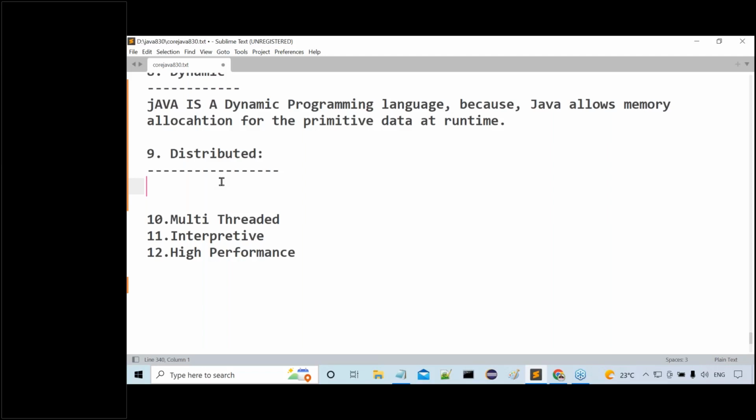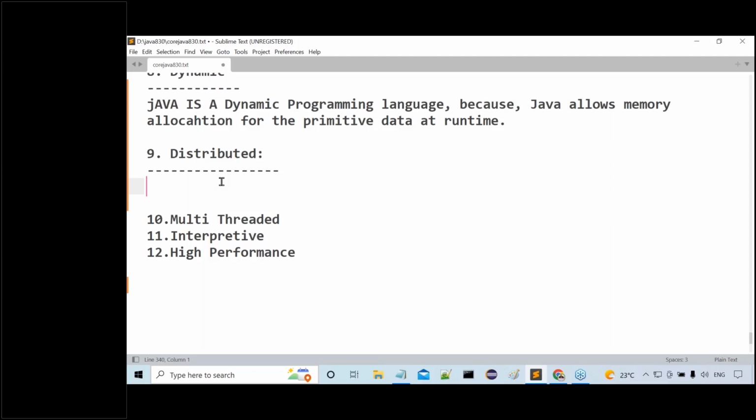J2EE contains so many other technologies internally. What are the various technologies available? For web development, servlets and JSPs, and for pure remote based distributed applications, we have n number of technologies. EJBs are available, and web services are available. In web services, again two parts: SOAP services and RESTful services. Like this, so many technologies are included inside J2EE in order to prepare distributed applications.